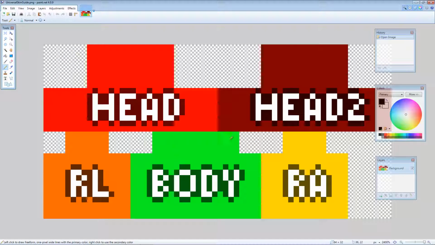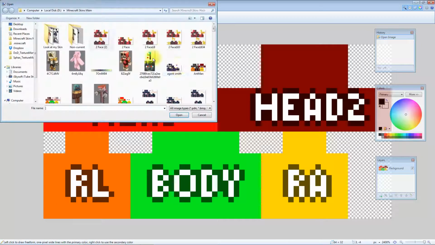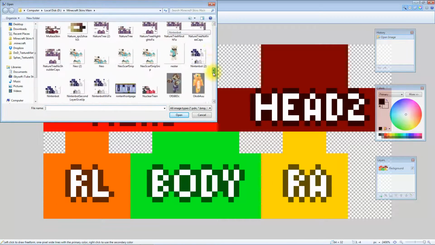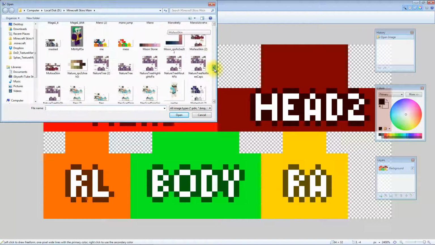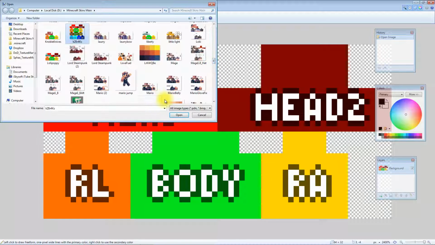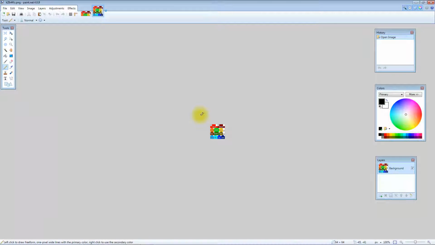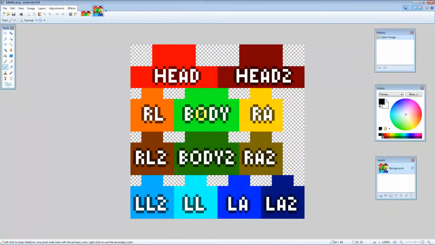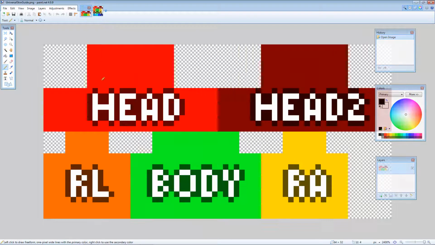So this is the universal skin template. That's the main one that we're going to be using. Another version that exists is this one here, which is the newest skin format. Between the two, we can see that we have the head, we have the hat or helmet layer, we have body, we have the arms and the legs.